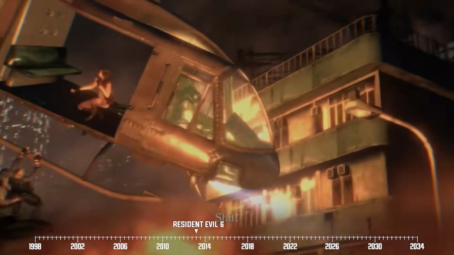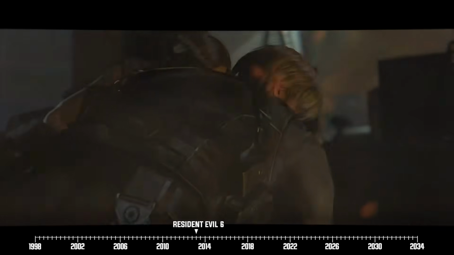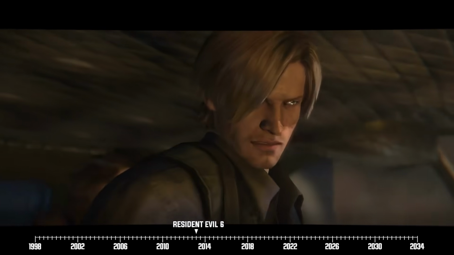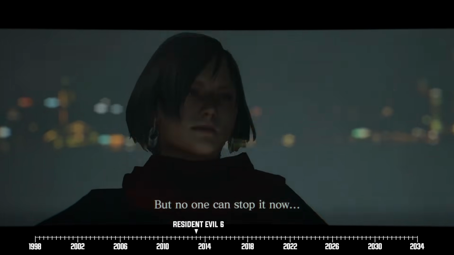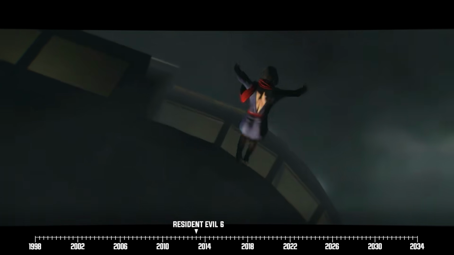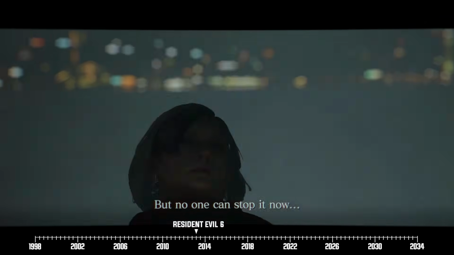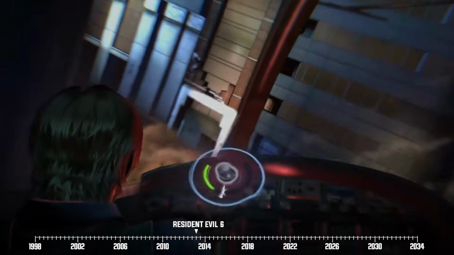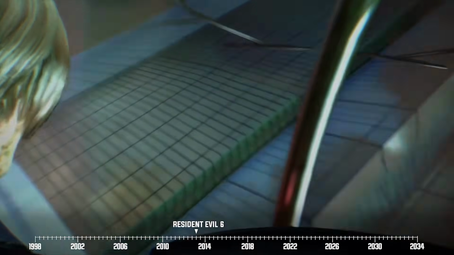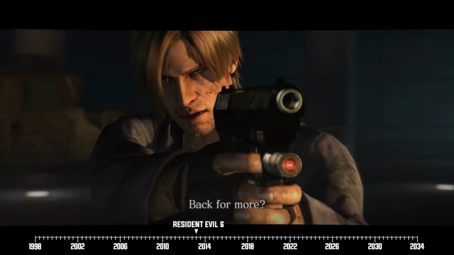Leon and Helena then get their saving grace when a helicopter arrives to extract our heroes. What's weird is that the one piloting this aircraft is none other than Ada, who had already died during their confrontation with Chris aboard the Neo Umbrella missile aircraft. Don't worry, we'll get to how this is possible real soon. In any case, Leon and Helena board the helicopter and make their way to the quad tower where a big surprise is waiting for them.